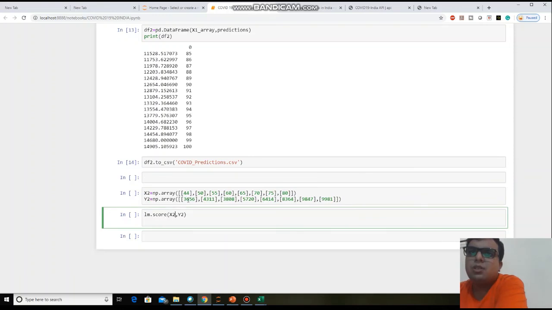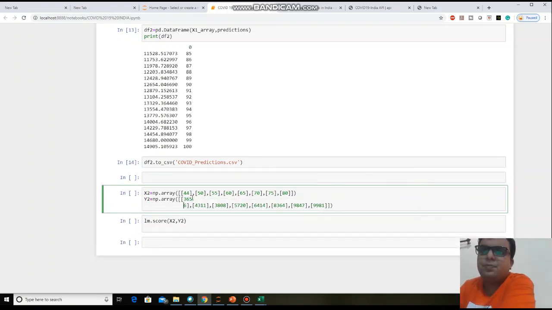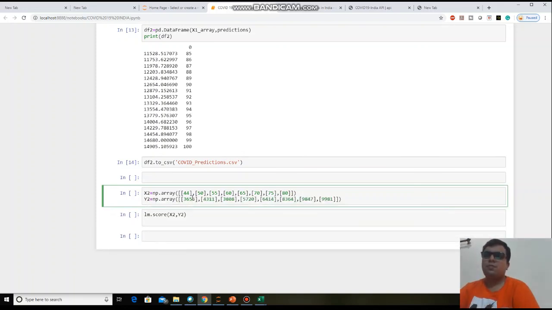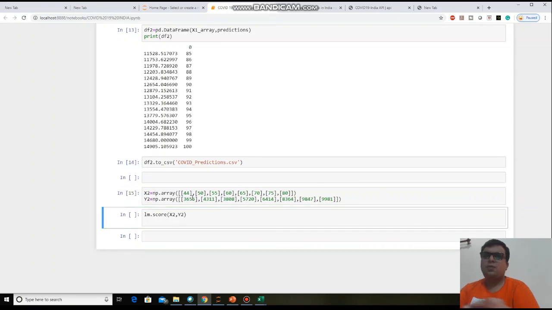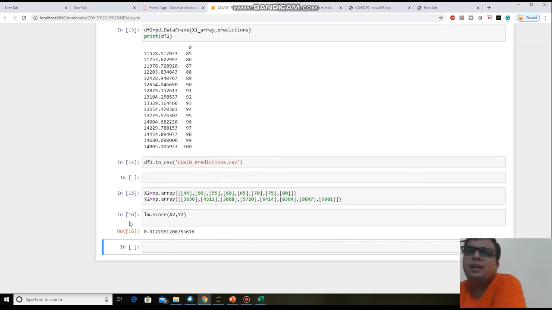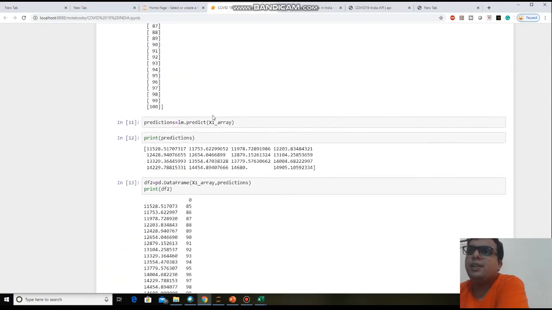Okay, so just run this line. Okay, and then run this line. So you can find that your model is having an efficiency 0.91. Okay, so you are getting an efficiency more than 90%, means your algorithm is more suitable to finding out the predictions of COVID-19 in India.